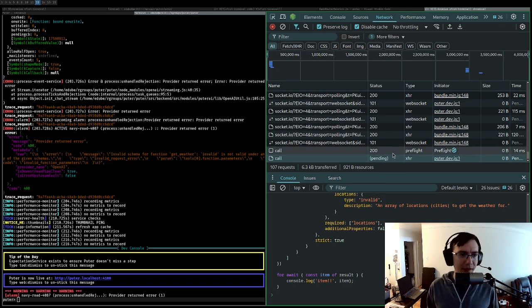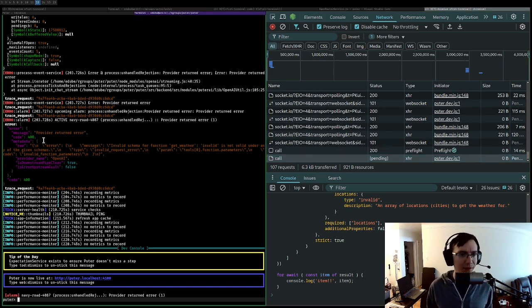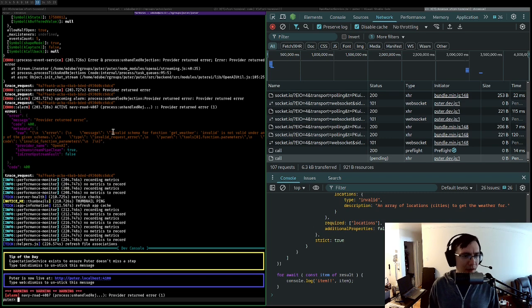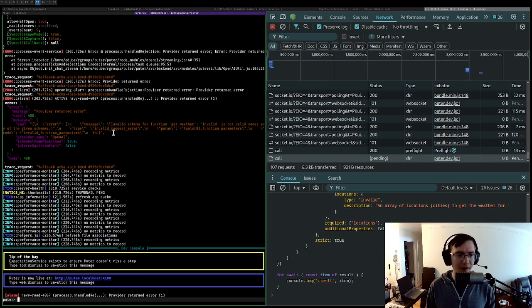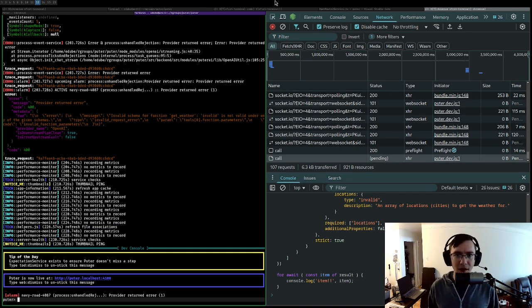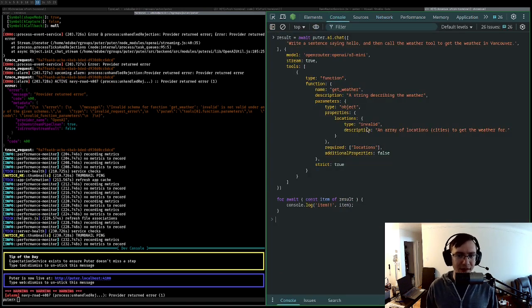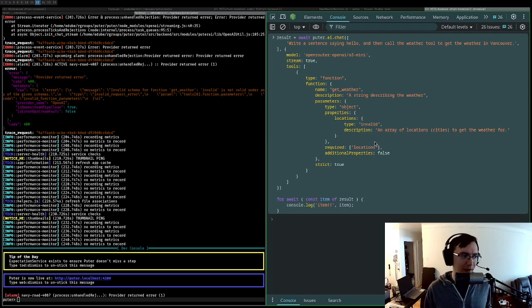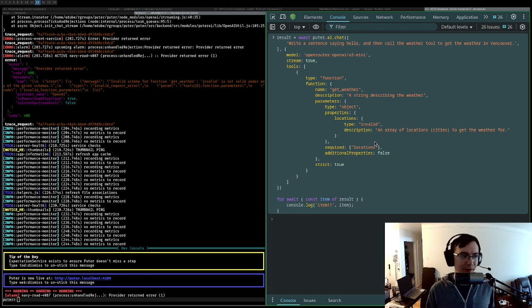And there is fortunately an error in the server console that gives kind of an indication of what's going on. It says provider returned error, and I believe the message is over here: invalid schema for function get weather, invalid. What I did is intentionally set type invalid to one of the properties, which is of course not valid. And so we got an error from OpenRouter because the request was bad, and what we need to do is pass that on to the user.